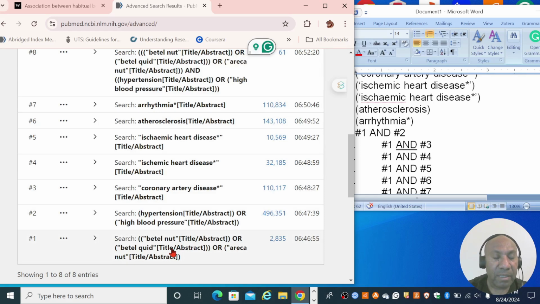Remember, I'm looking for papers that will have betel nut plus each of the keywords that's linked to cardiovascular disease. So it's step 1 and step 2 is done. Next step will be step 1 and step 3.